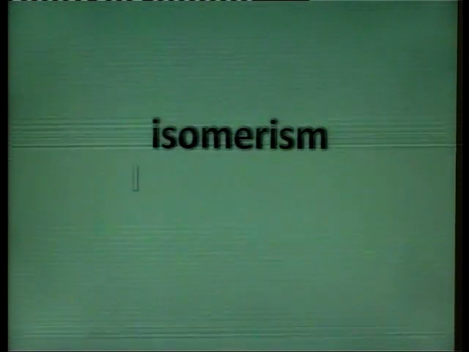My dear friends, colleagues, and students, today I am going to give a lecture on isomerism and types of organic reactions. All living things are made of carbon atoms, and carbon has the unique property of forming long chains of compounds, and the structure of the carbon atom is tetrahedral.